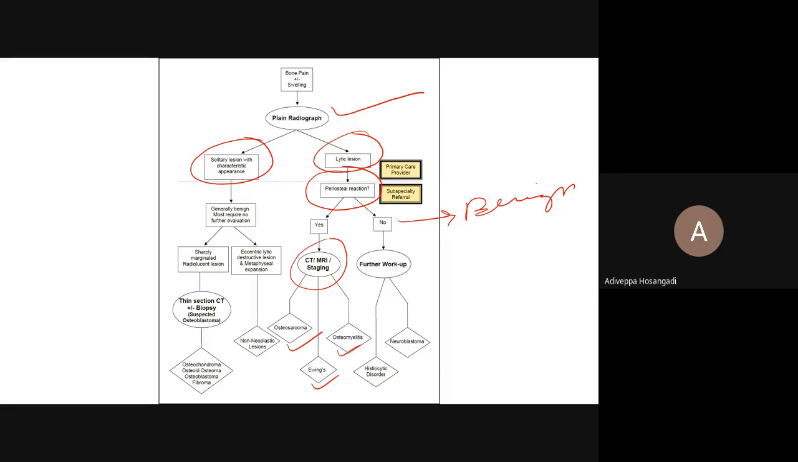Generally benign: solitary lesion with a characteristic appearance, sharply marginated radiolucent lesion, eccentric lytic lesion, and metaphyseal expansion. This comes into all those fibrous dysplasia, non-ossifying fibroma, and all these non-neoplastic lesions. So you have to take thin CT slices to diagnose osteochondroma, osteoma, osteoid osteoma, osteofibroma, blastoma, and fibroma.